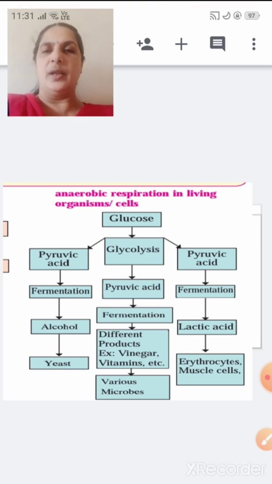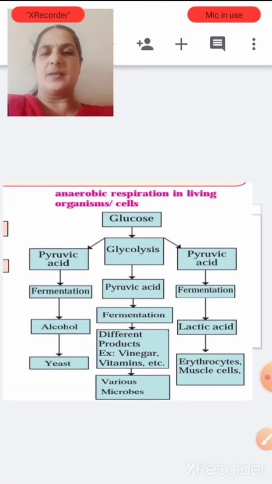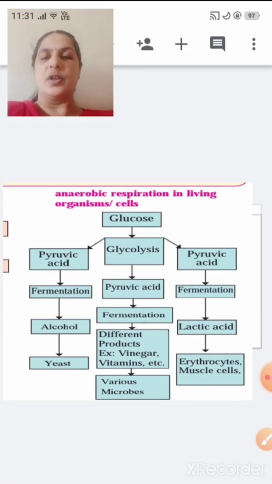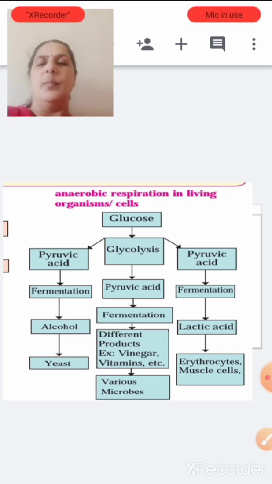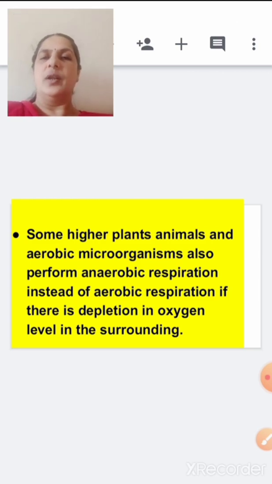And in our body, in muscle cells and erythrocytes, this pyruvic acid undergoes fermentation, and lactic acid is produced. Because of accumulation of lactic acid, when we do vigorous exercise, our body performs anaerobic respiration and we feel tired.